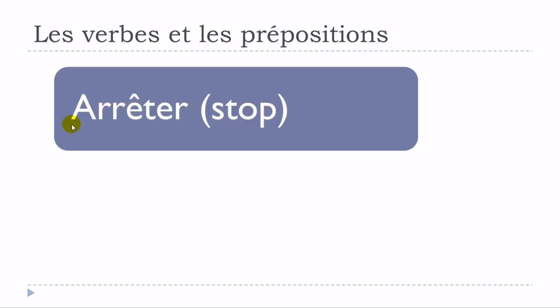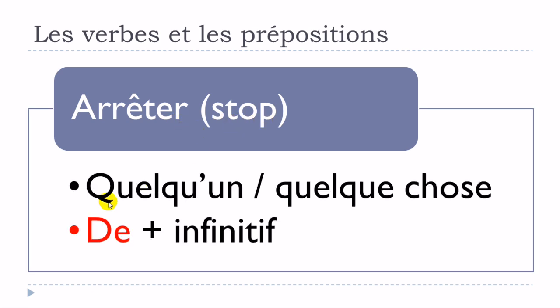Verbe suivant, verbe arrêter. Okay, arrêter means to stop. Première structure, pas de préposition, no preposition, so arrêter quelqu'un, then arrêter quelque chose. D'accord? And then arrêter de plus infinitif. So the verb should be at the infinitive form here. Arrêter de plus infinitif. D'accord? So one more time. Arrêter quelqu'un, arrêter quelque chose, arrêter de plus verbe à l'infinitif.